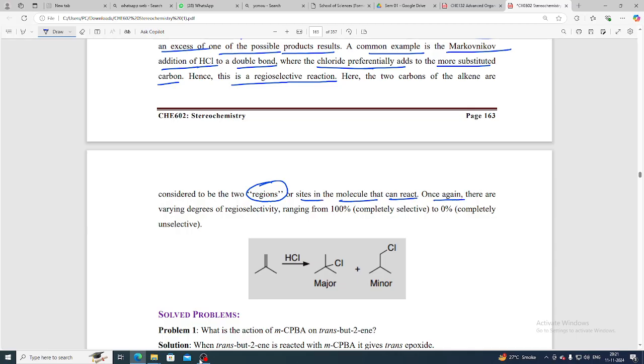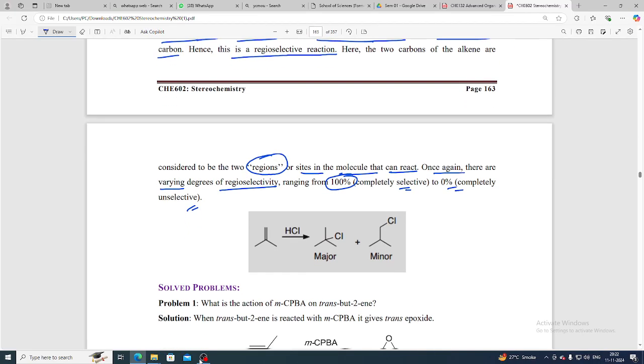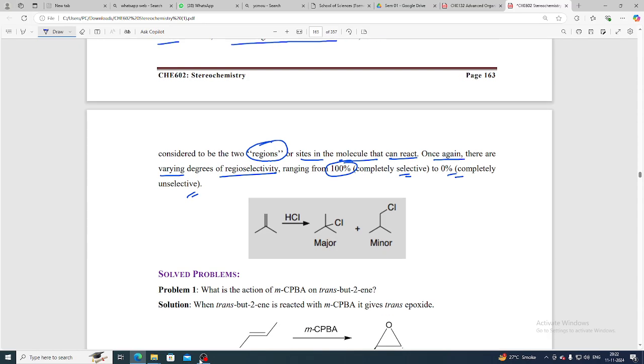Once again, there are varying degrees of regioselectivity, ranging from 100%, completely selective, to 0%, completely unselective. So these are about stereoselectivity, stereospecificity, and also regioselectivity.